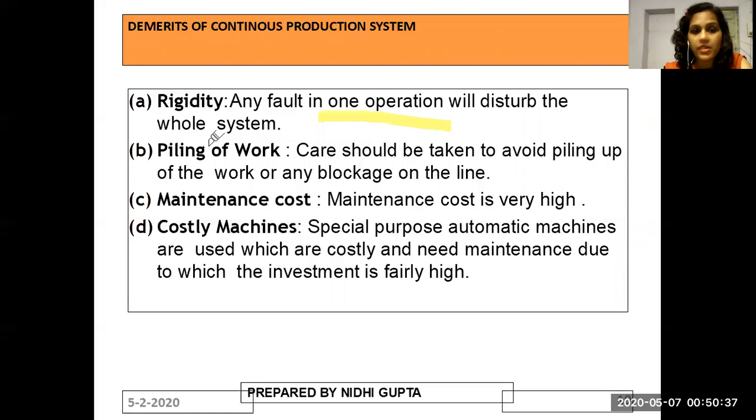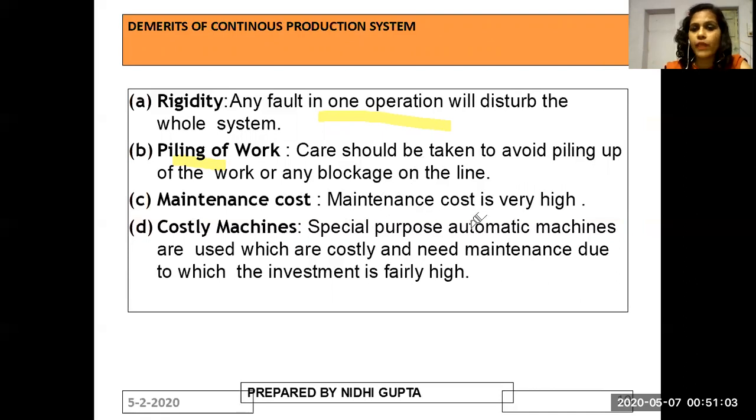Number 2 is, because it is a continuous process, care should be taken to avoid piling up of work or any blockage on the line. That means your work should be very smooth. You should not be carrying load for the work processing. Rather, the things which are going for processing have to go in a very smooth manner.